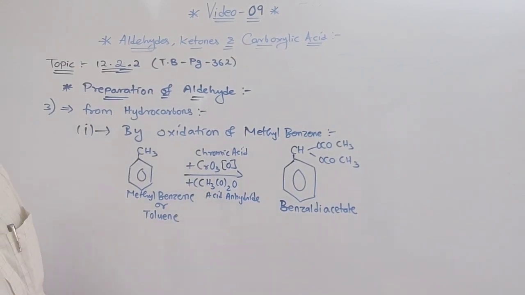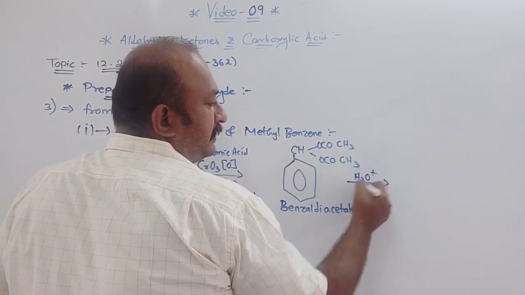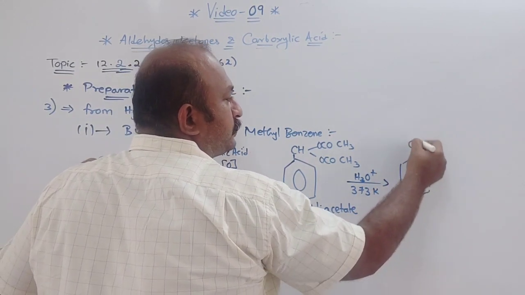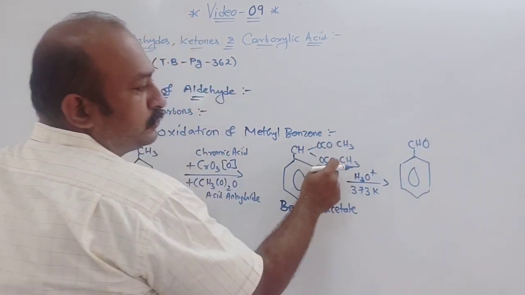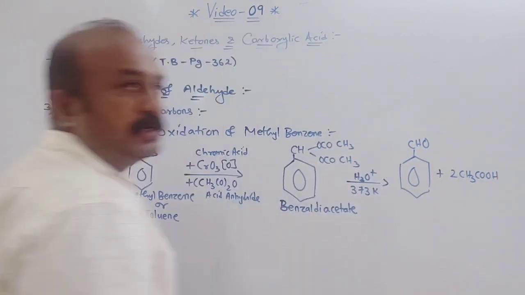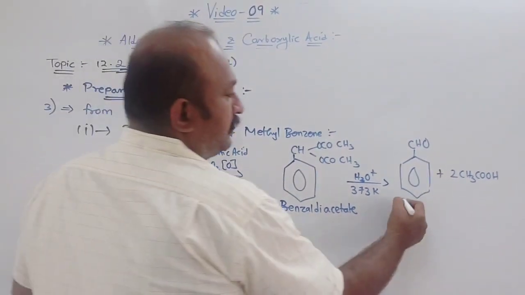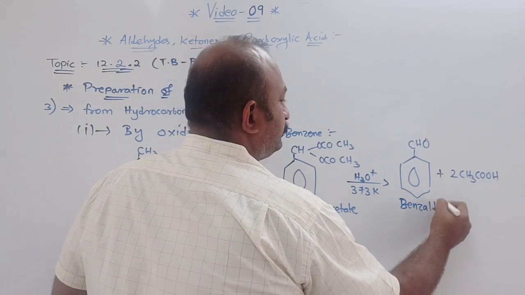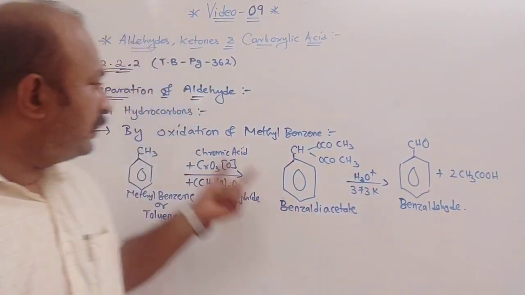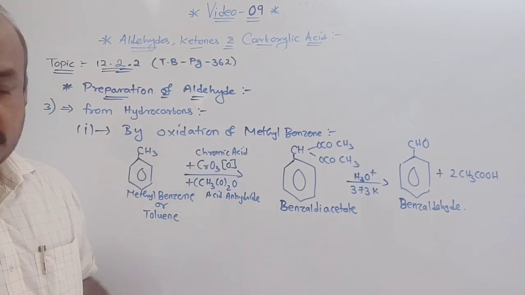If you do hydrolysis at 373 Kelvin, this changes into CHO, and the two acetate groups give 2 molecules of acetic acid, 2CH3COOH. So this is your benzaldehyde. Now this reaction is not given in your textbook, under oxidation of methyl benzene. You can write it down if you want.